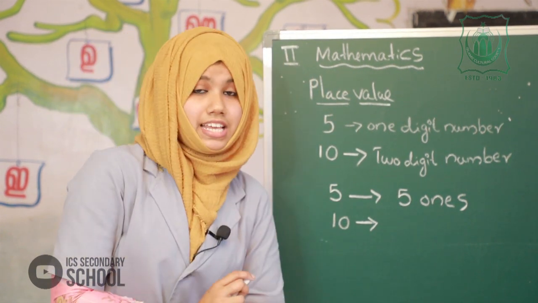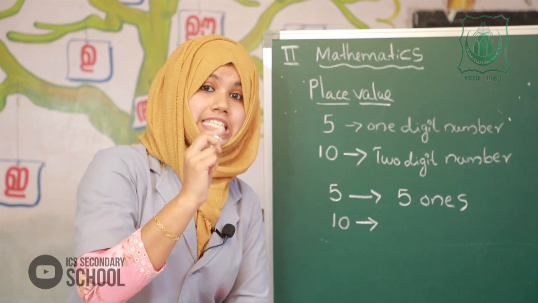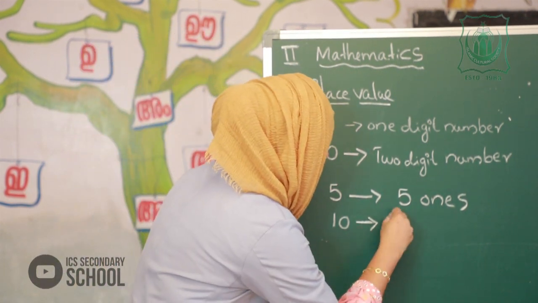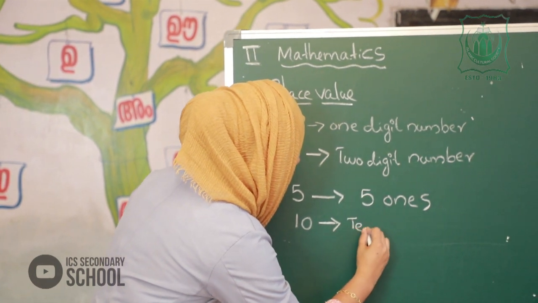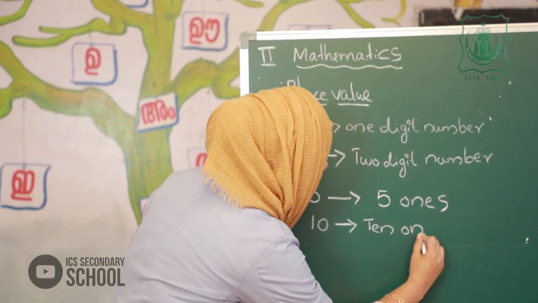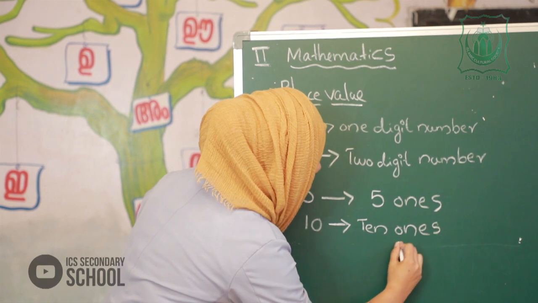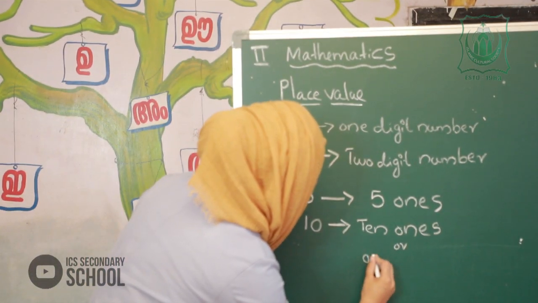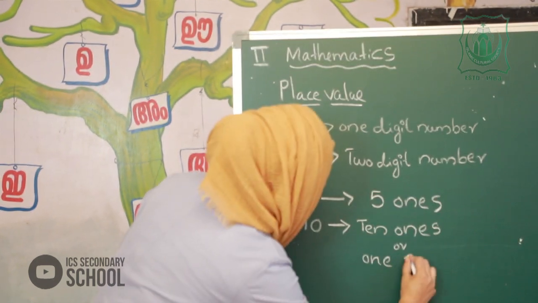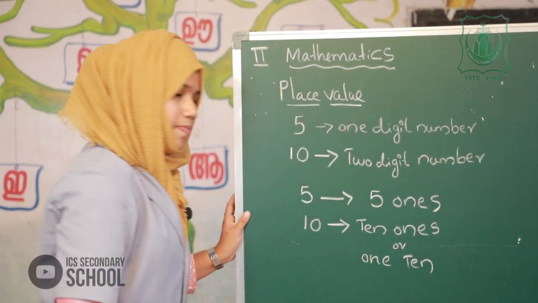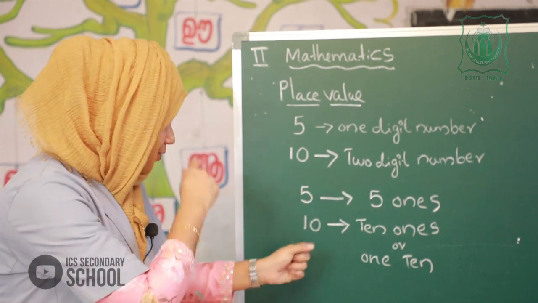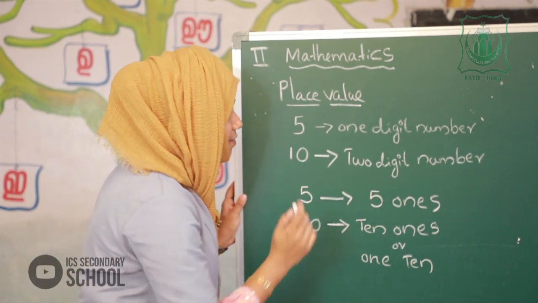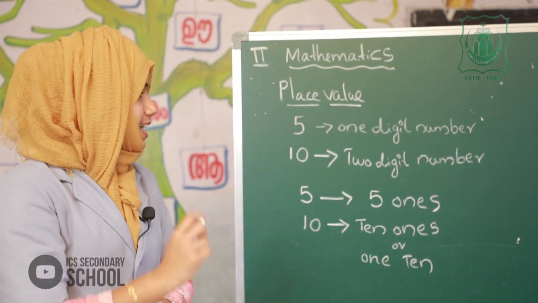We can say 10 is how many ones? 10 ones or 1 ten. Okay? Is it clear? In 5, 5 ones. In 10, 10 ones or 1 ten.